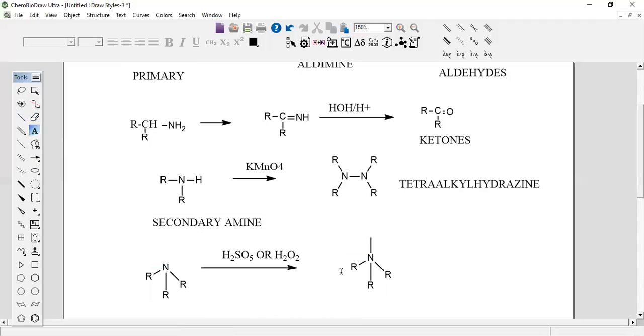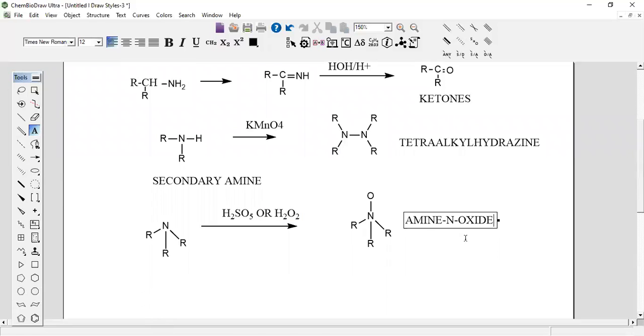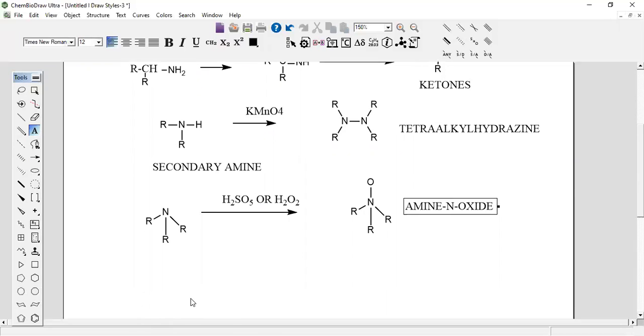And you know that oxygen is always negative charge, isn't it? Oxygen will be negative charge, and nitrogen will be this one. And this compound is called amine N oxide. In this way, the tertiary amines undergo oxidation in presence of Caro's acid or hydrogen peroxide, and you will get the compound amine N oxide.